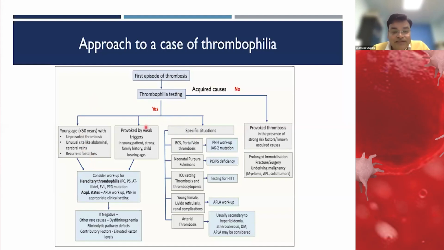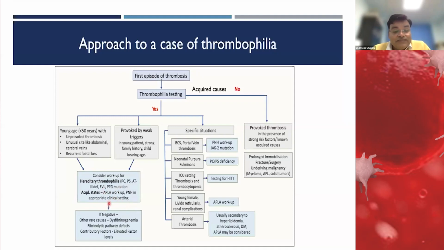There is debate on it, but still we can take these cases, or where it has been provoked in a young patient with weak triggers. So we should consider workup for hereditary thrombophilia like protein C, protein S, factor V Leiden mutation, or prothrombin gene mutations. And according to the situation, we can also work up for acquired causes like APLA and PNH in particular settings.